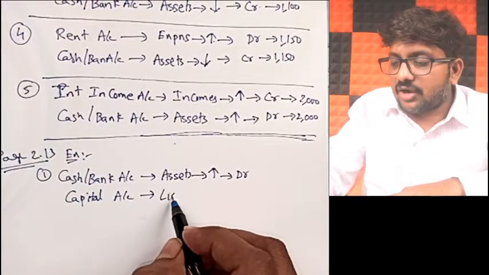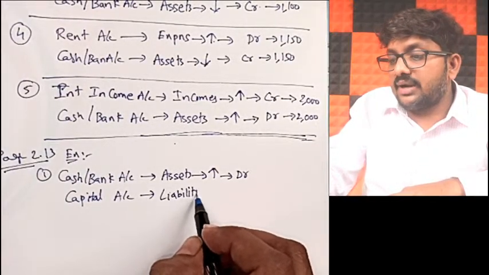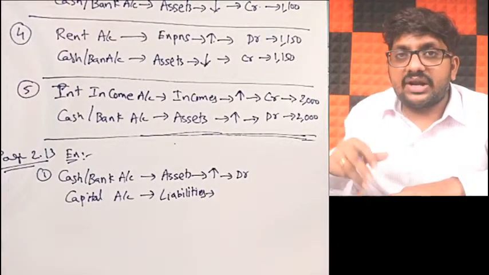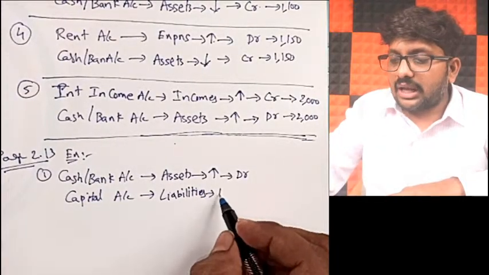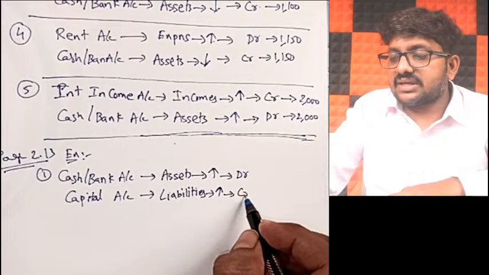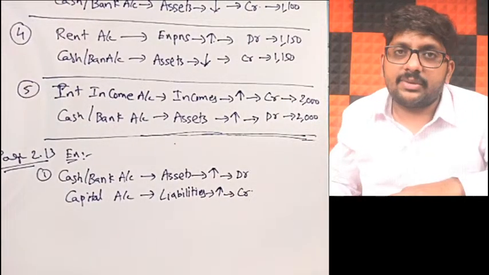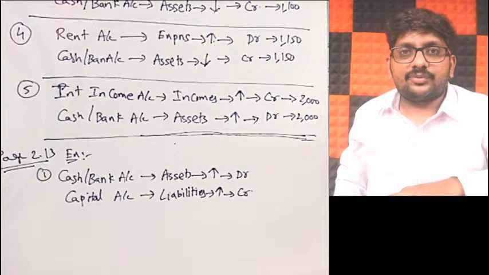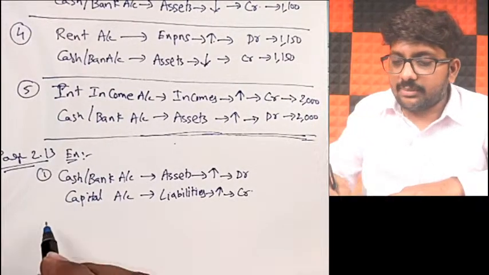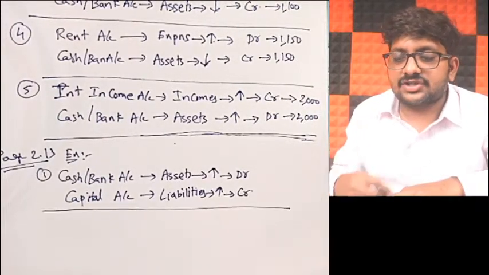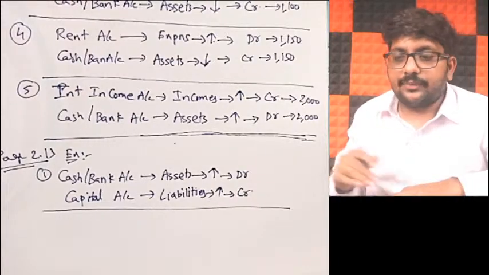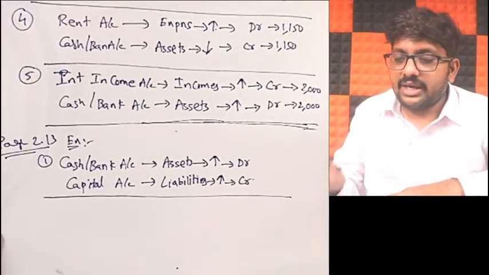Similarly, capital is a part of liabilities. Liabilities for whom? Liabilities for the business. When the owner introduces new capital, my total liabilities will increase. When my total liabilities increase, what should I do? Credit. When my total liabilities increase, I have to credit it. So that is my first transaction: cash or bank account debit to capital account. Okay, sir, I understood this point.